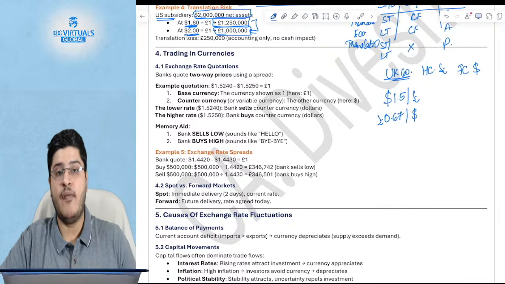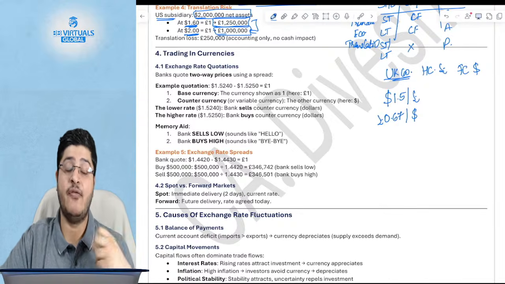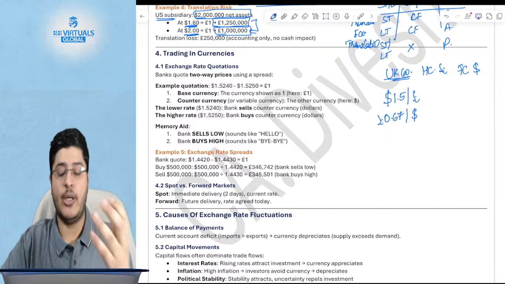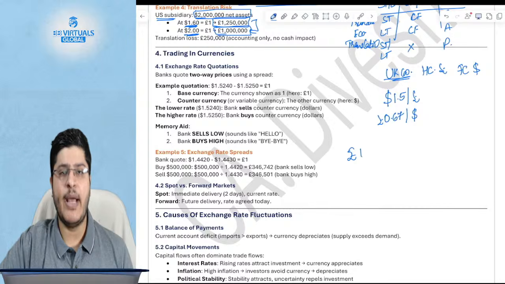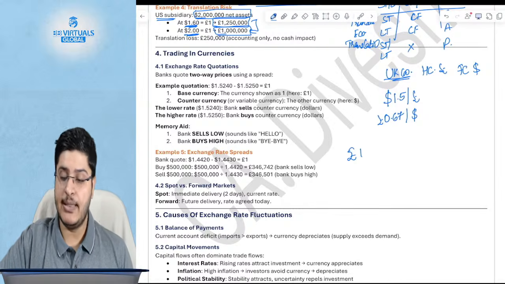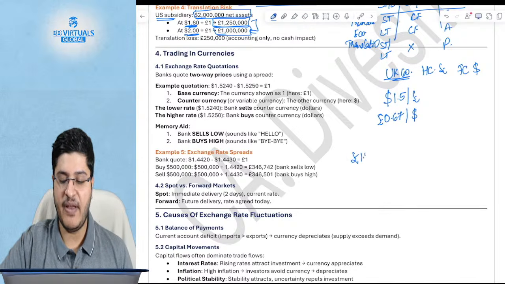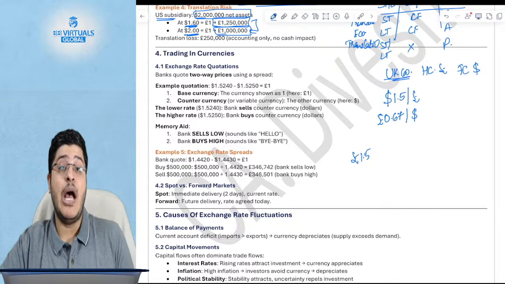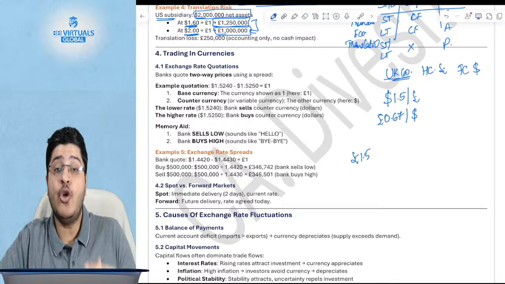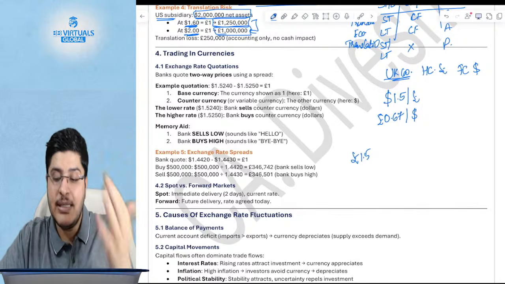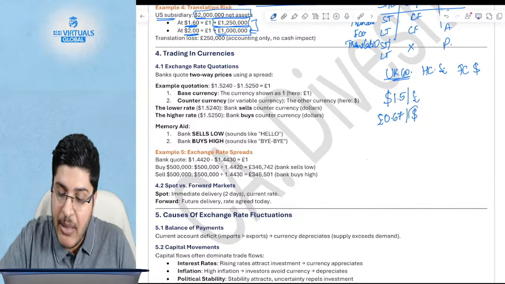So let's say you have gone to the market and you want to buy a chocolate. You will say one chocolate costs £1, hypothetically. I don't know if that is expensive in London, maybe it is. So let's say one chocolate costs 1.5 pounds for the sake of simplicity. How many units of your home currency do you have to shell out to buy a unit of chocolate? Similarly, think of it as the dollar being the commodity here.